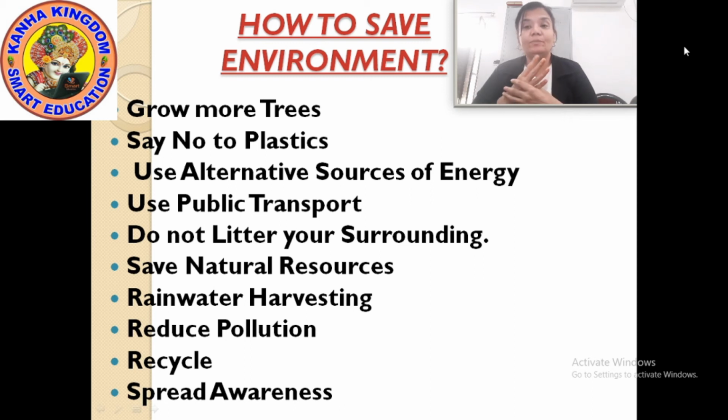For the fourth point, how are you going to save the environment? Use public transport. Owning a personal vehicle is now no more limited to need. Everybody has a personal vehicle, right? But for going a very little distance, do you think you need a vehicle?